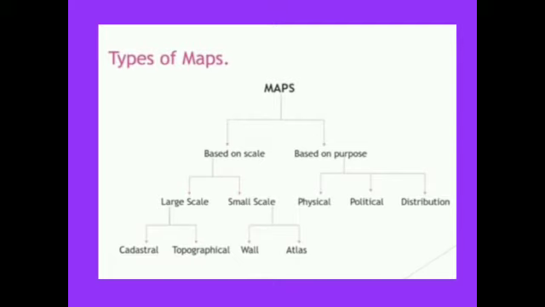So this is about the maps based on scale. Now let us know maps based on purpose. These can also be called thematic maps. They are classified into three: physical maps, political maps and distribution maps.